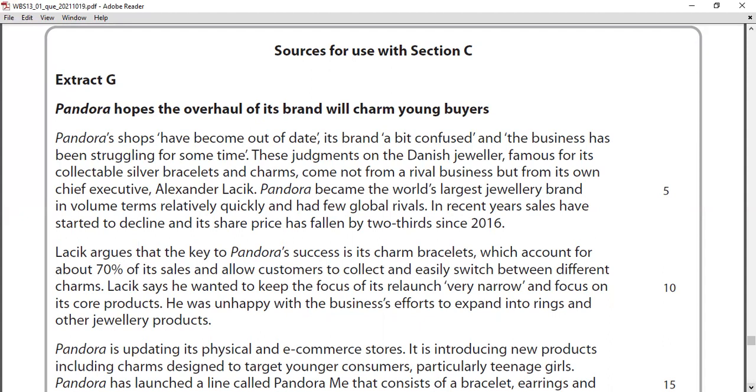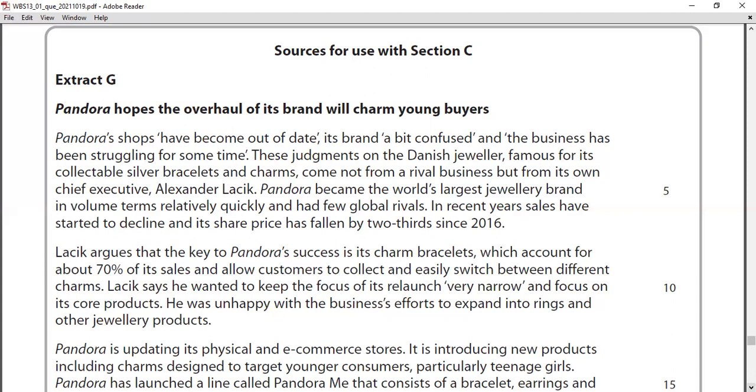Lasik argues that the key to Pandora's success is its charm bracelets, which account for about 70% of its sales and allow customers to collect and easily switch between the different charms. So keep in mind, 70% of the sales are coming from two products. What is that? Charms and bracelets. And Lasik says he wanted to keep the focus of his relaunch very narrow and the focus on his core product crystal clear. This is asking what? Focus strategy.